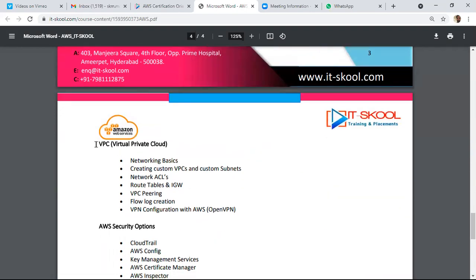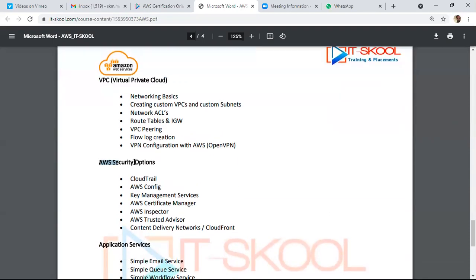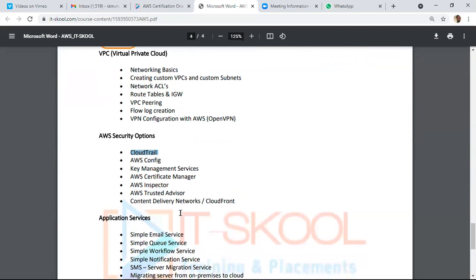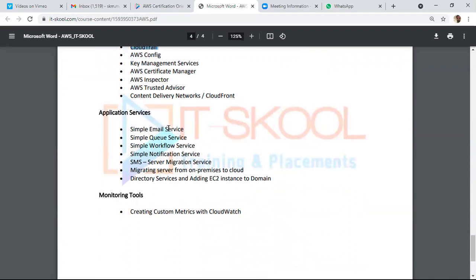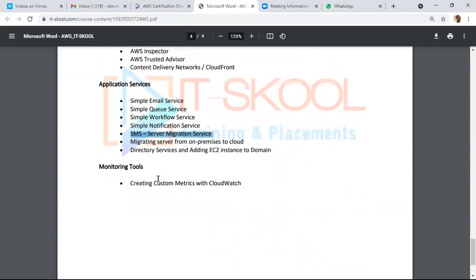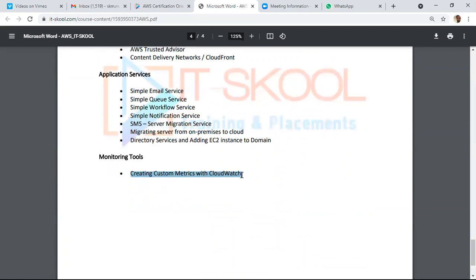After that, we'll start with VPCs, Virtual Private Cloud, which is basically to create our own network, to work with the networking features in the cloud. Then security options are there, CloudTrail, AWS Config, various security options. We'll see some application services, messaging services, various things, and some tools for monitoring purposes.